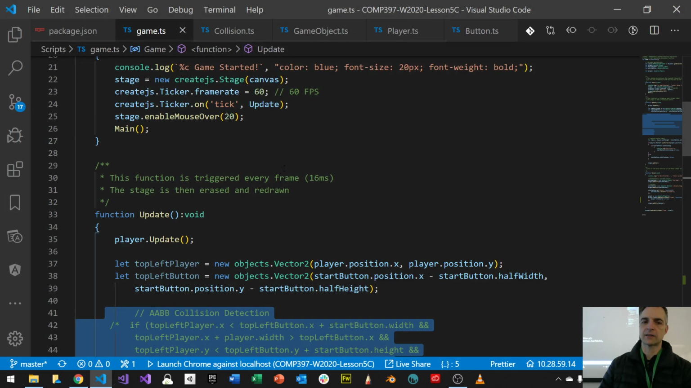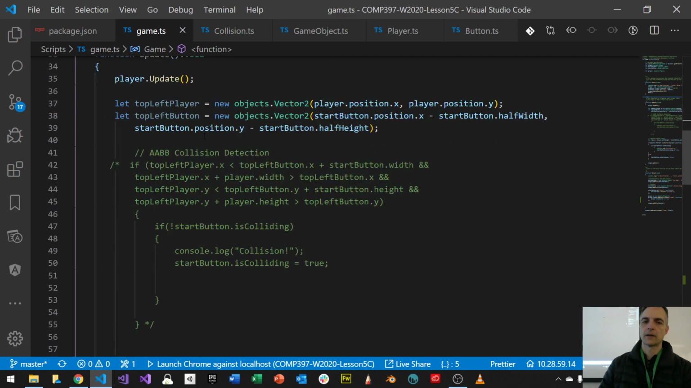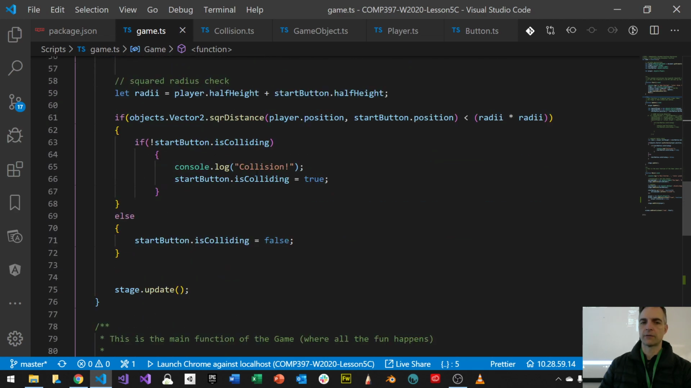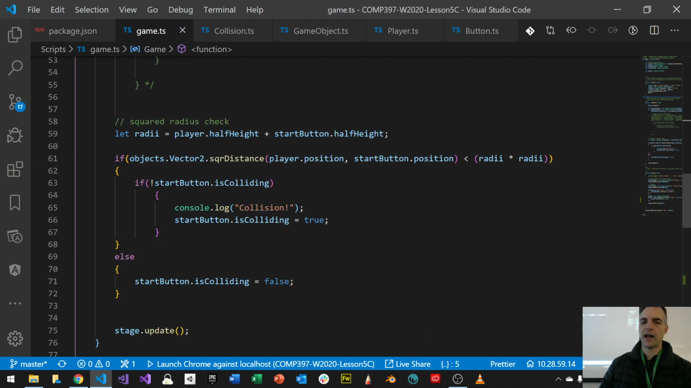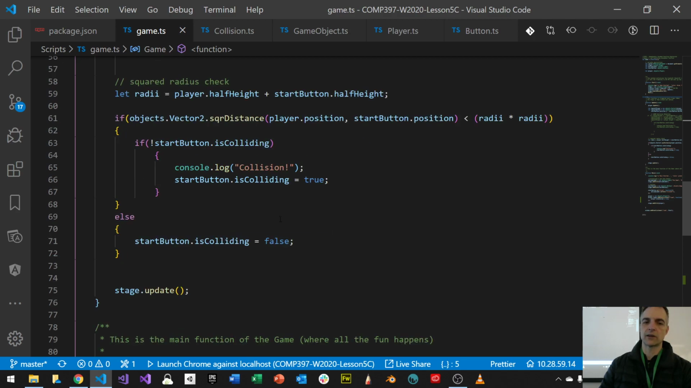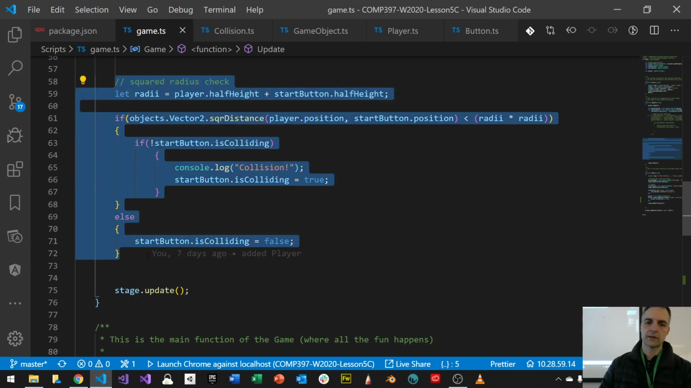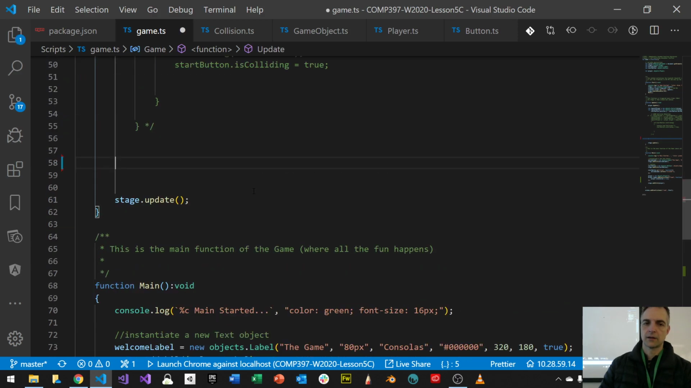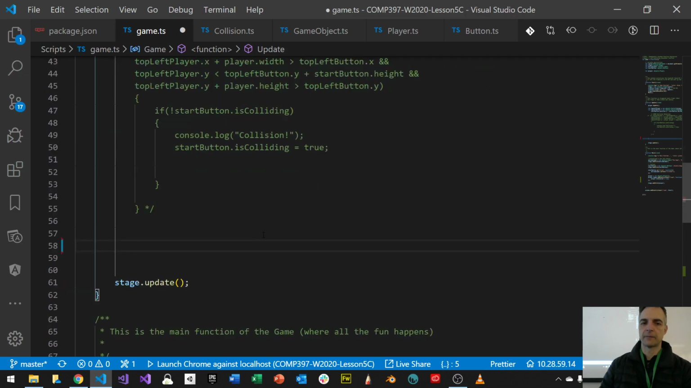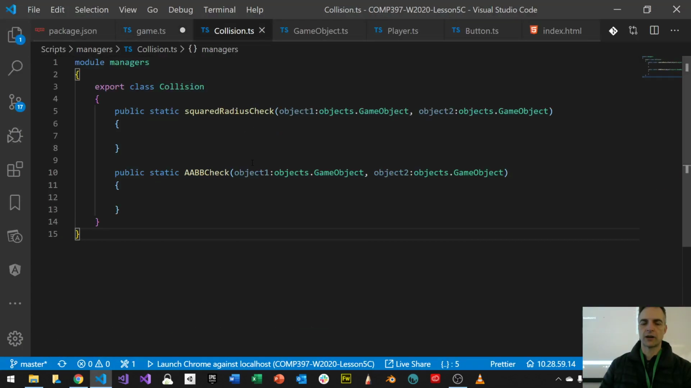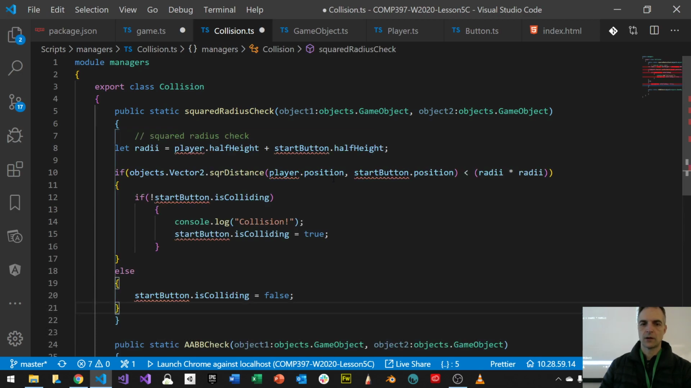In my game.ts, I have an example of me checking for collision here, right? So this is the squared radius check. And I also have things like player half height and so on, player position, start button position. All this stuff is really good stuff, but I want to take all of this, cut it, and put it inside of my collision manager. And it's going to be inside my squared radius check. So let's try this out. So here it is. Should this method return Boolean? Yep. We could return Boolean.